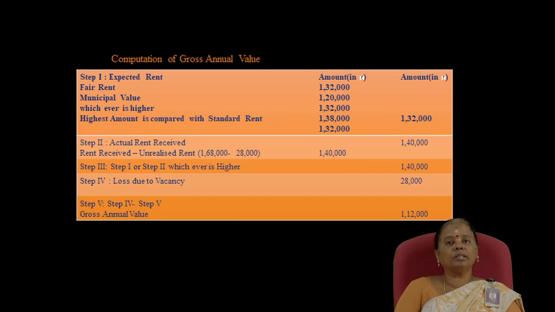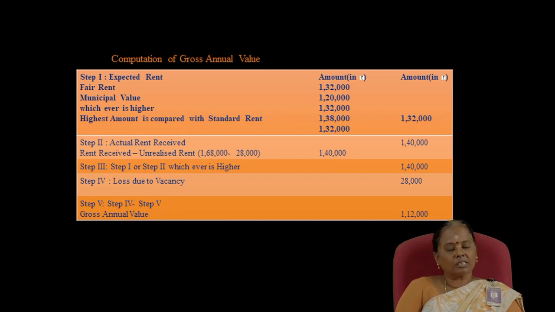Then step 4 is loss due to vacancy. In this problem, the house remained vacant for 2 months. Hence, the assessee suffered a loss due to vacancy. Here, the rent received per month is 14,000. The house remained vacant for 2 months. So, 14,000 into 2, 28,000 is the loss due to vacancy to the assessee. So, loss due to vacancy as per step 4 is 28,000.